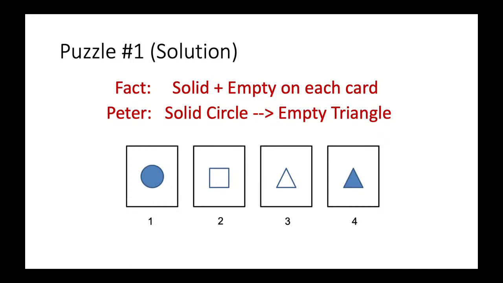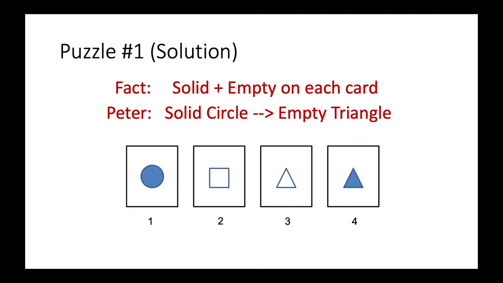Because if it is a solid circle, you just say Peter is correct for this particular case. And if it is not a solid circle, let's say it is a solid square, then it is irrelevant to Peter's claim. So turning card 3 over does not help you in any sense in disproving Peter. So card 3 is not important, and you should not be turning card 3.